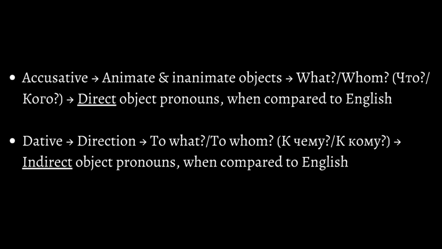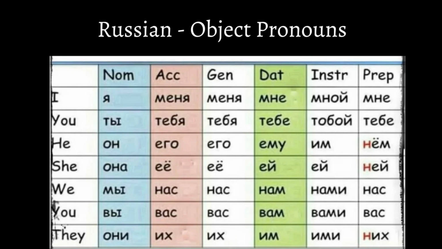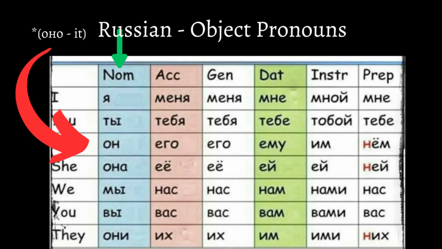With that being said, we can finally look at what object pronouns look like in Russian, considering that we know their use. This is what object pronouns in Russian look like in the 6 cases. In the nominative, the pronouns are я, I, ты, you, он, he, она, she, мы, we, вы, y'all, and они, they. There's also the pronoun оно, which means it. And even though we don't see it on the chart, it has the same pattern as the pronoun он, so we don't have to worry about it.